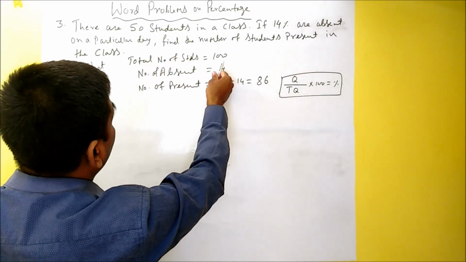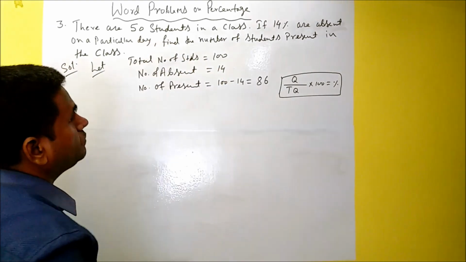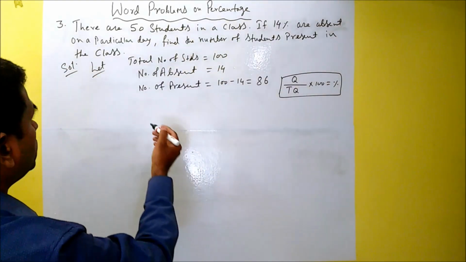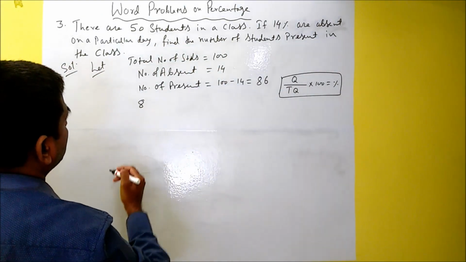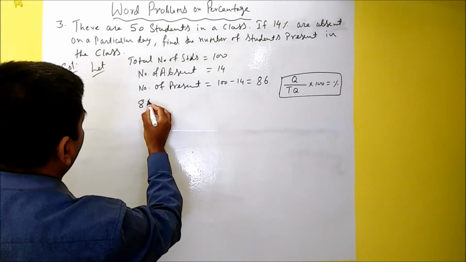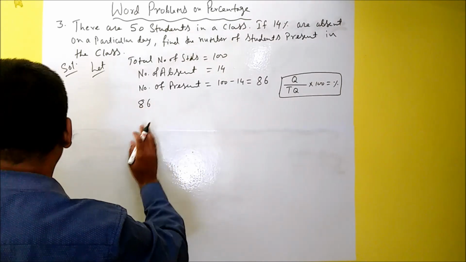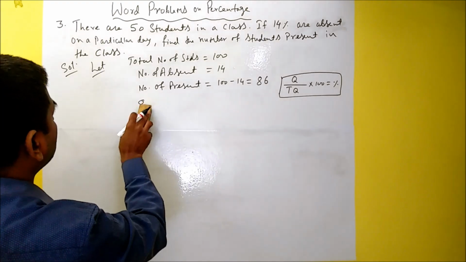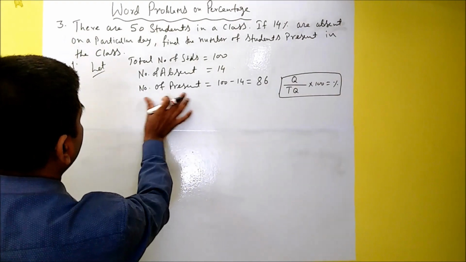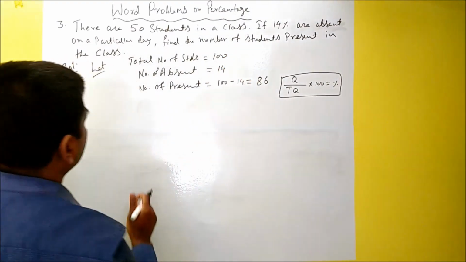So 86 is present out of 100. How much will be present out of 50? We have to calculate that. So 86 is the percentage, right? Out of 100, so it is a percentage.